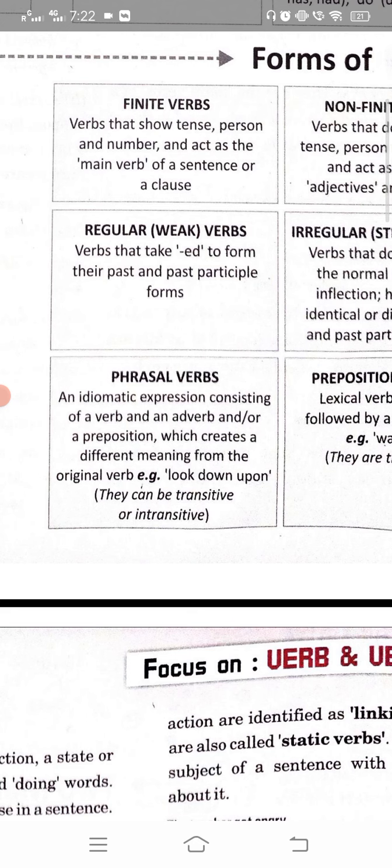Few more examples of phrasal verbs I am giving, like give up, wake up, freak out, get off. So these are phrasal verbs. They don't have a subject, they don't have an object. The verb is complete in itself by the meaning. So I hope the description is clear.